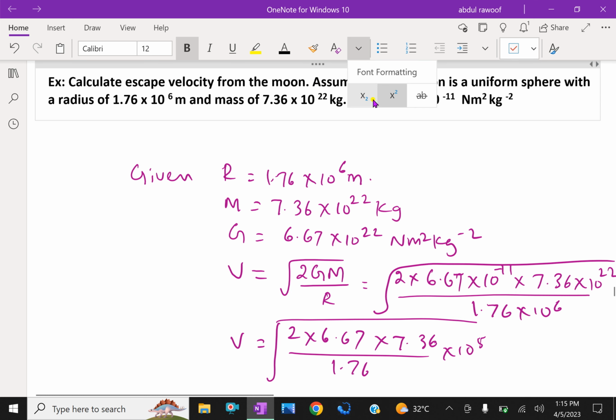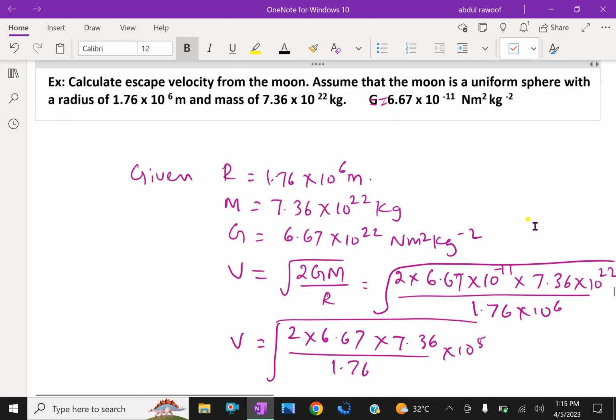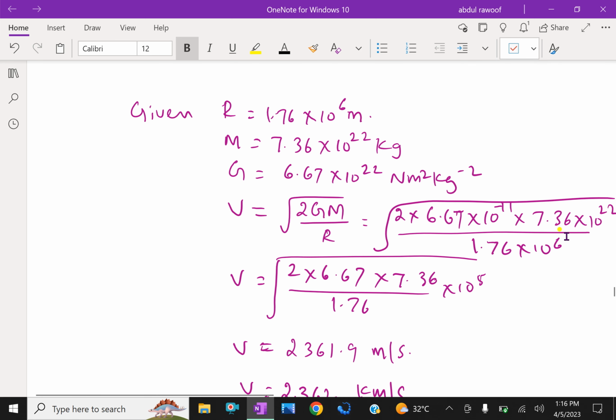Then v equals the square root of 2GM over r, that is 2 into 6.67 into 10 raised to minus 11 into 7.36 into 10 raised to 22. Now here the 10 powers are collected and written as 10 power 5. Here v equals the square root of 2 into 6.67 into 7.36 divided by 1.76 into 10 raised to 5.